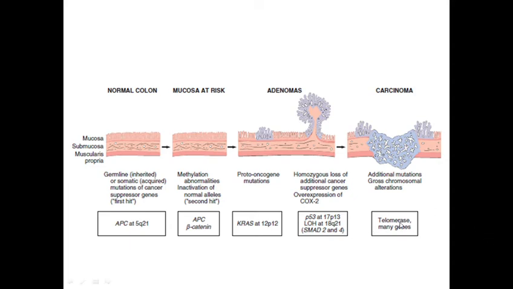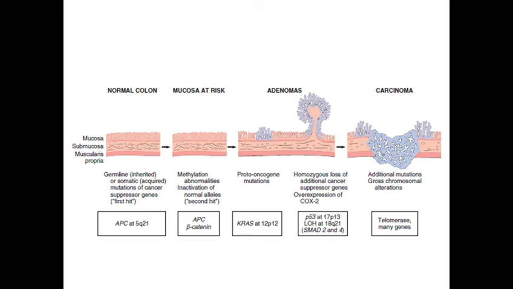Finally, there is telomerase activation. We know that after a fixed number of divisions, every cell stops dividing because of telomere shortening. But if telomerase gets activated, they restore the telomere, so they can replicate endlessly. So it turns into carcinoma.